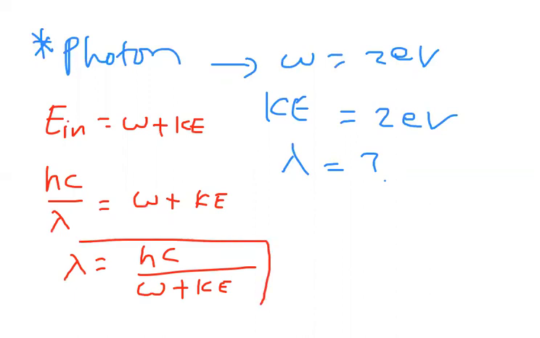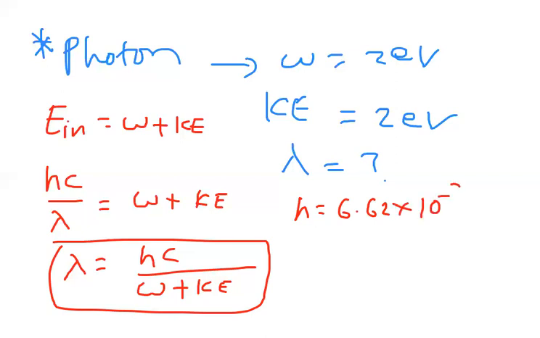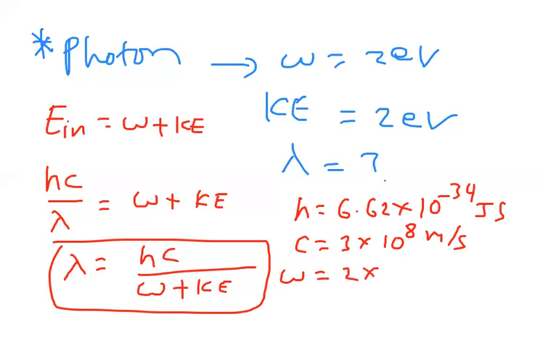H value I am taking as 6.62 into 10 power minus 34 joule second, and C value 3 into 10 power 8 meter per second. Work function I can write as 2 into 1.6 into 10 power minus 19 joules, and kinetic energy is also 2 into 1.6 into 10 power minus 19 joules.